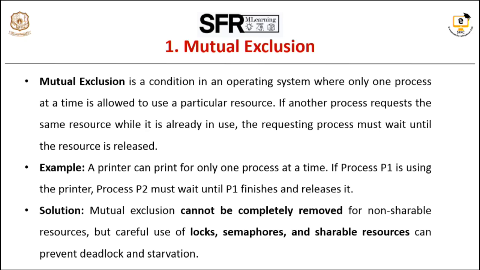Then we have progress. If no process is in the critical section, then one waiting process is allowed to enter. Third one, bounded waiting. No process waits indefinitely to enter the critical section. So these are the solutions. We have to prevent deadlock and starvation while maintaining mutual exclusion of resources.